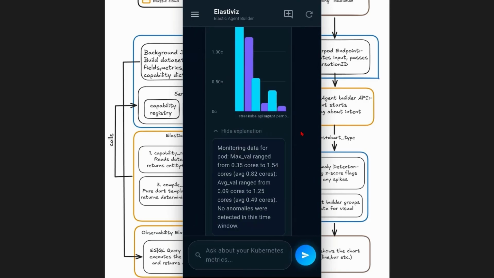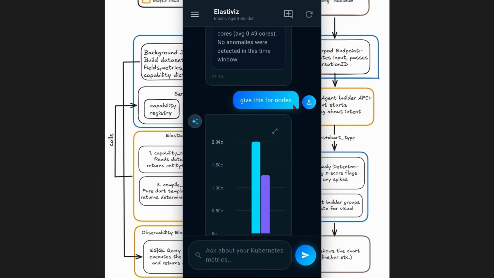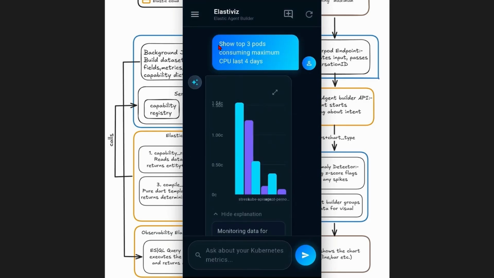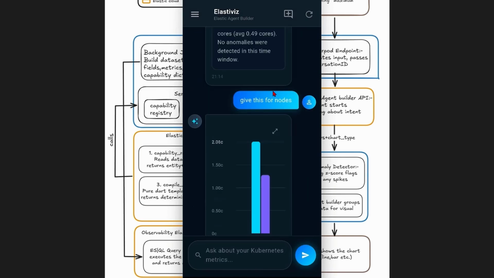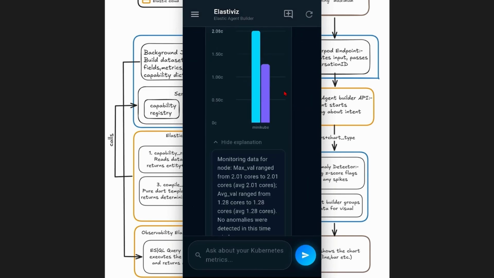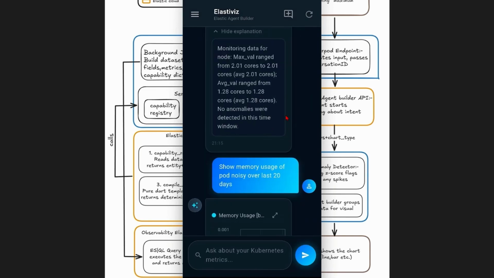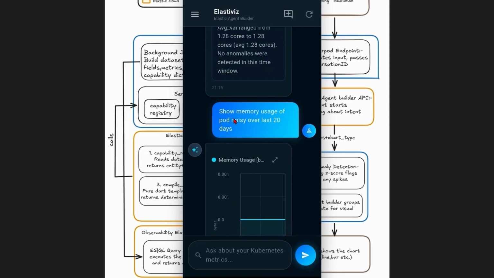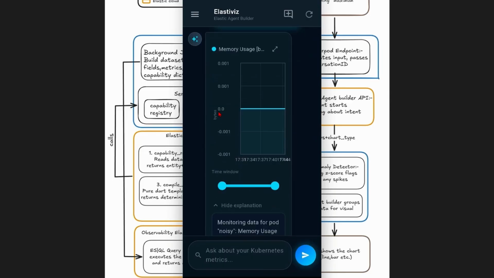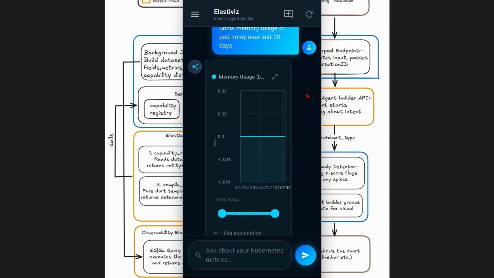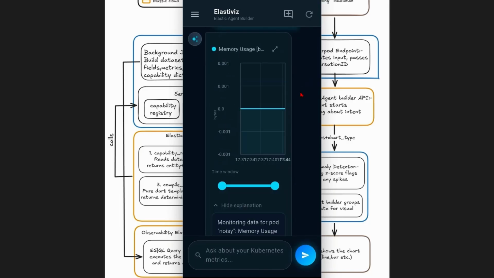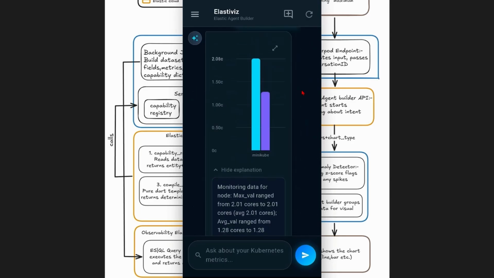If I just say "give this for nodes," it automatically comes to know that we are asking for the same thing but for the entity type node. As we have only one node, it gives this for minikube, that is our node. We can also have something like "show memory usage of pod noisy over last 20 days," but as it didn't have any usage, we can see it is 0. As can be seen, this is a line chart, so it automatically returned the line chart type because the data was of that type. Above, this was an aggregation, so it returned a bar chart.